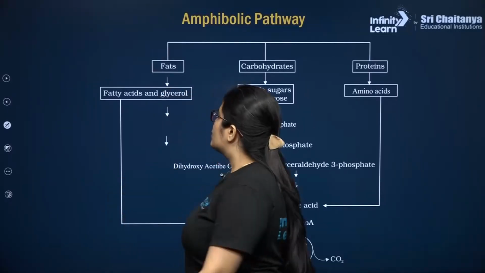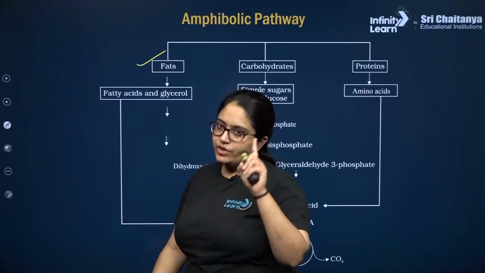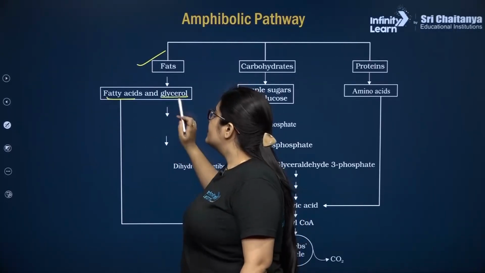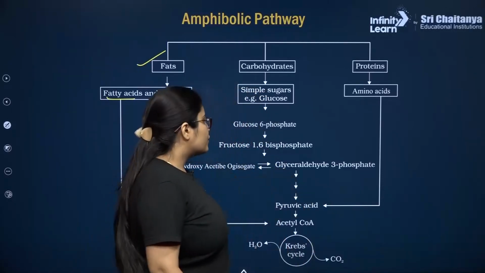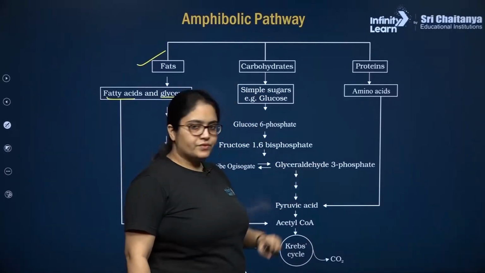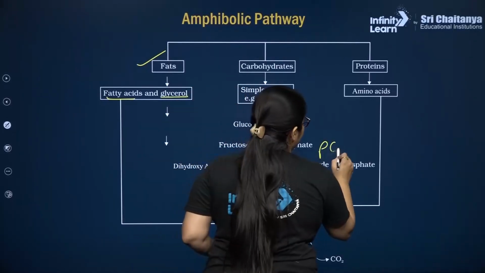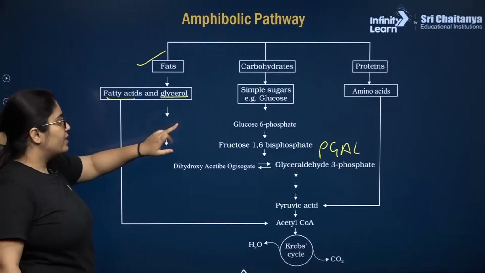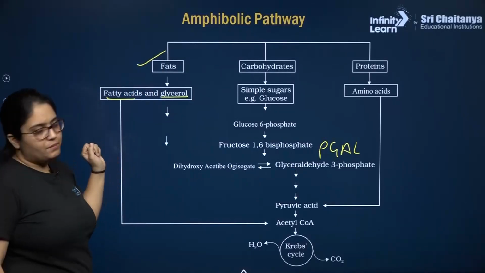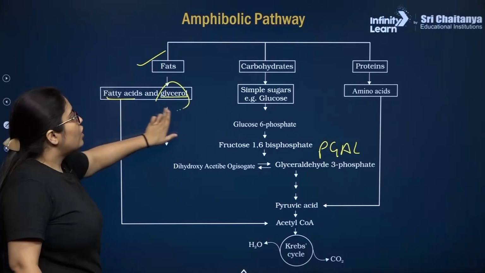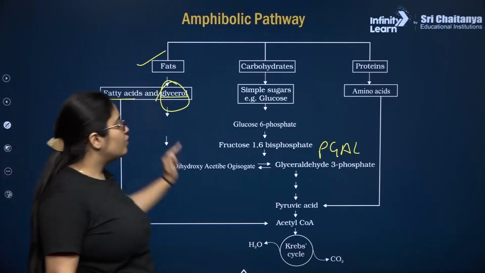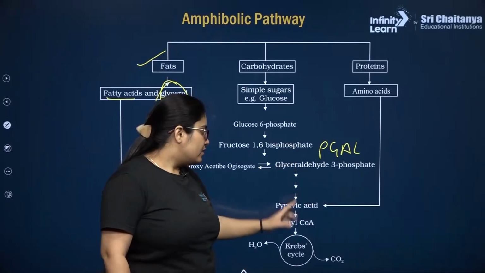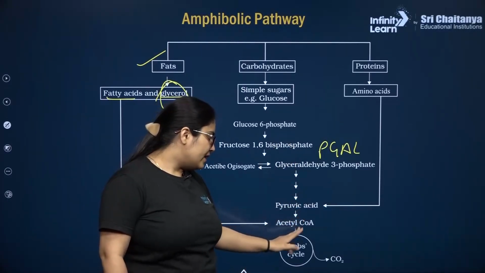So let's check out. Whenever your fats are acting as a respiratory substrate, they will break down into fatty acid and glycerol. Glycerol will finally change into phosphoglyceraldehyde, PGAL. What I wanted to say over here is, आपका ये जो glycerol molecule है मेरे प्यारे बच्चों, glycerol molecule will finally convert into PGAL and then it will continue the glycolysis, will do the link reaction and Krebs cycle.